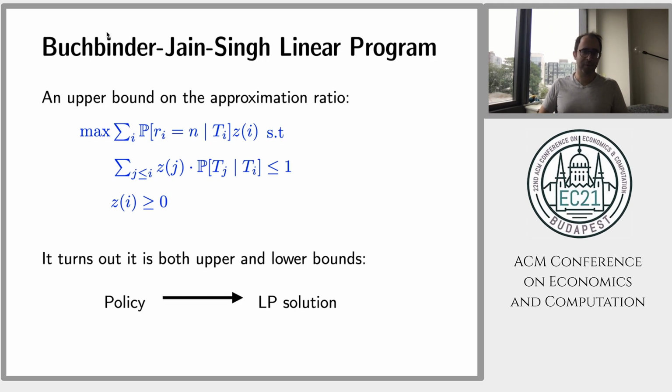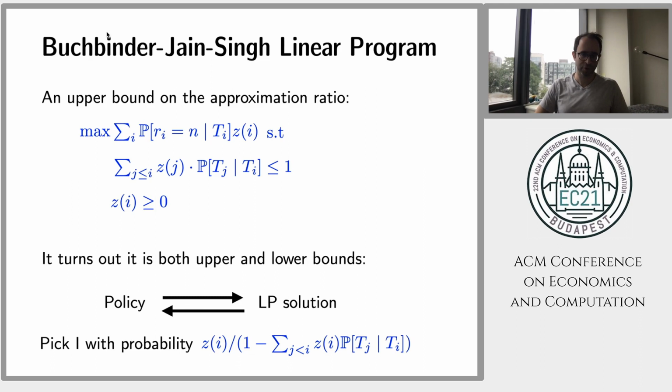This gives you an upper bound approximation ratio. You can write an LP that computes the maximum summation of the probabilities that i is the optimal secretary, conditional on it being the best so far, subject to the constraints we just identified for every i. But it turns out that the very nice thing is that it's both an upper and lower bound. Given a policy, we show how to compute an LP solution. But the opposite is also true.